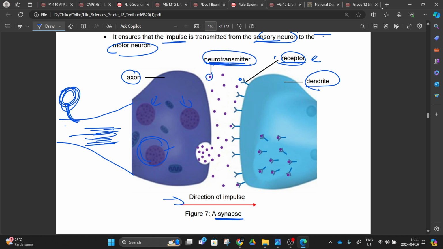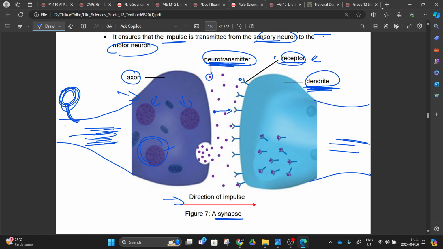So these neurotransmitters, when we do drugs, or when we do marijuana, how marijuana gets to affect you, we are going to learn about this, right? So these neurotransmitters are being produced and they are picked up by the dendrites of the other neuron. This can be an interneuron, taking this message to another axon like this, to the motor neuron, right? So these will be our receptors. So this is how the message is being sent.